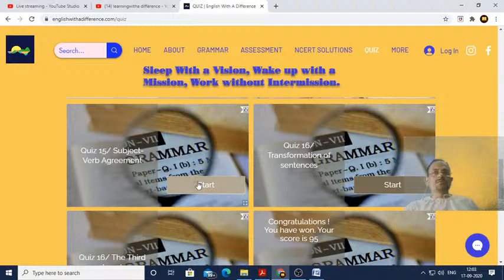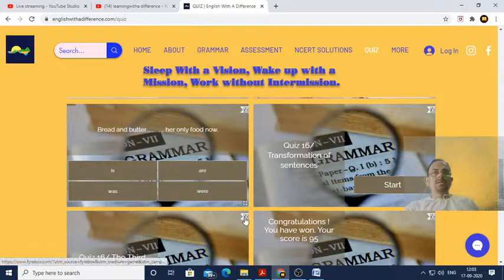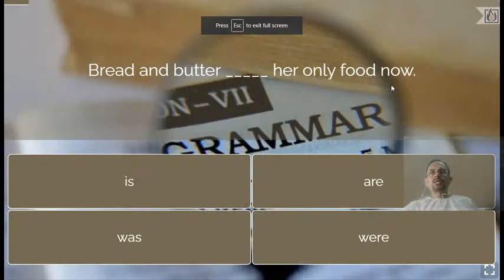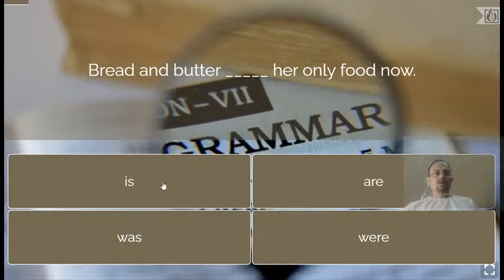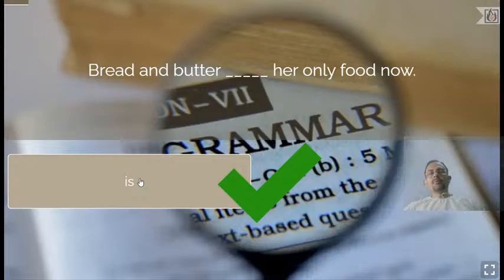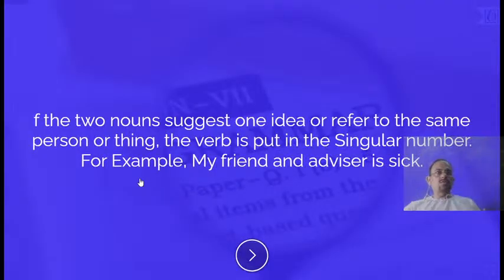Okay, so here you are, dear students. I'm going to start my quiz for today. So the first 5 questions we have done completely, a quick revision of these 5 questions. Bread and butter is taken as a single unit, therefore bread and butter will take a singular verb, so bread and butter is her only food now. Okay, understood? Bread and butter taken together as one unit.